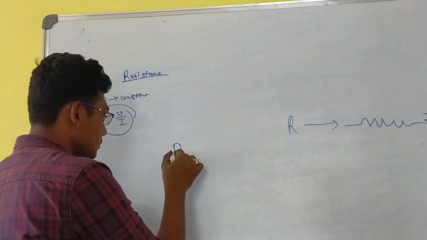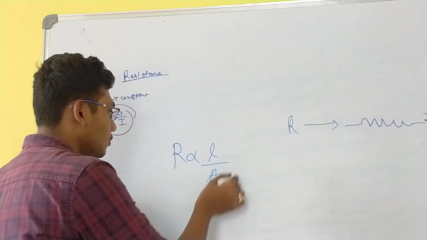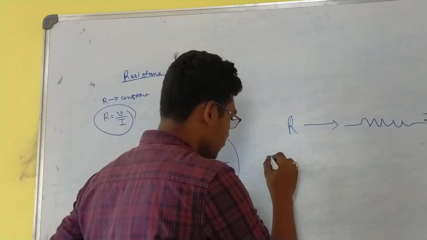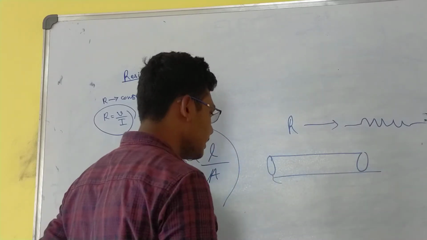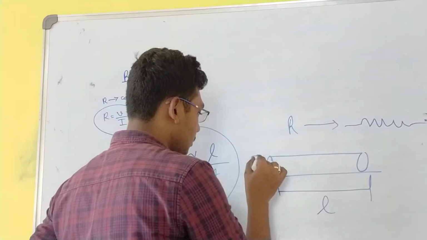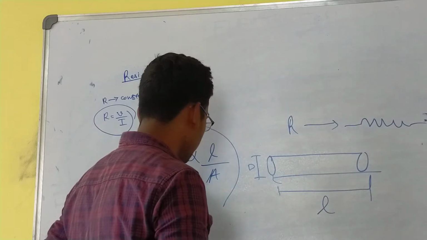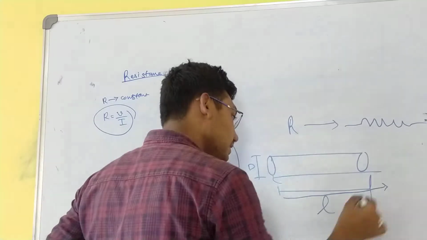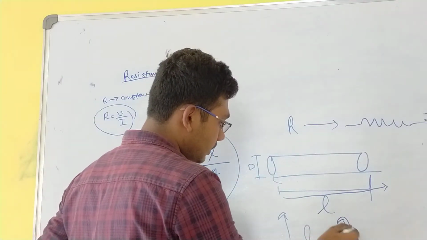Resistance varies as L by A. You won't understand this formula if I don't explain it here. So assume this is a conductor, a metal conductor, anything. It has a length L and a diameter D. If you increase the length, the resistance of the conductor increases.